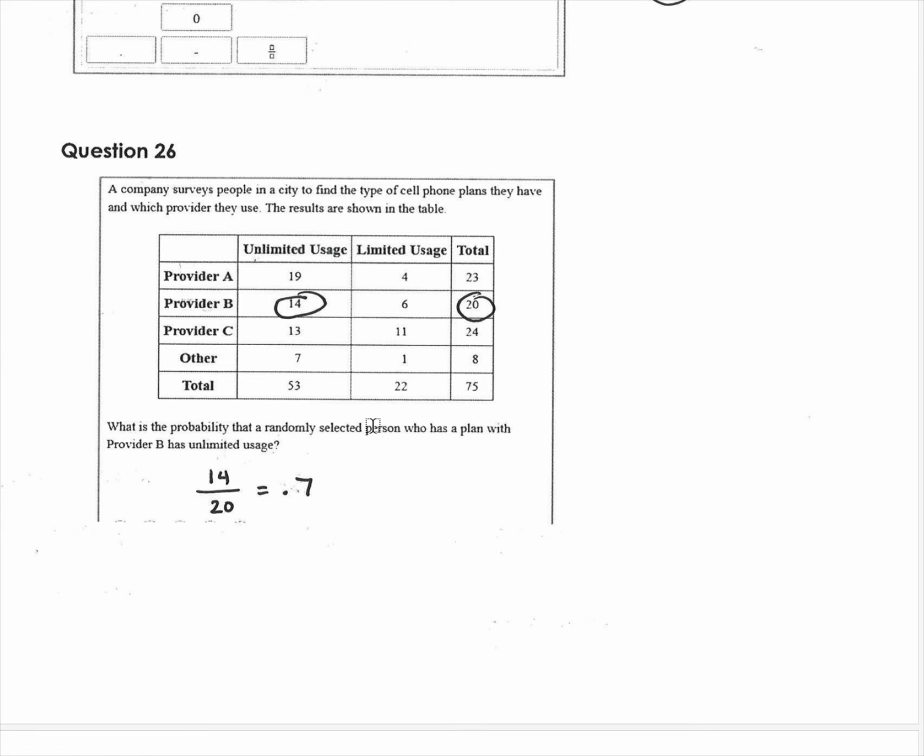This is saying, what's the probability that someone who has a plan with provider B has unlimited storage? Because again, you're only looking at the provider B people, and you want to know who has unlimited storage. So 14 of those 20. Again, this is the given piece. You're not looking at everybody and saying who has unlimited storage. You're saying, what's the probability that a randomly selected person who has a plan with provider B has unlimited storage.